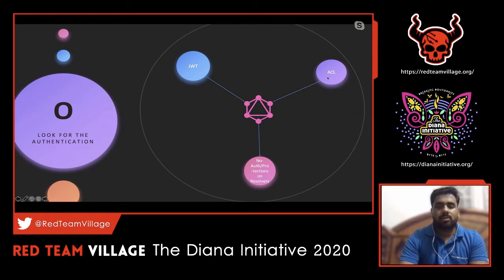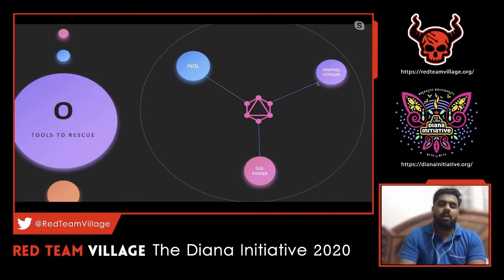And access control is again a pretty important one to note with respect to GraphQL, because a lot of attacks have been done in the past with respect to misconfigurations on access control. So access control plays a major role in GraphQL testing. So tools. What are the tools we can make use of while we are doing a pen test or bug bounty hunting? We have to play around with certain tools, right? There are certain tools which will come in handy when we do an assessment.